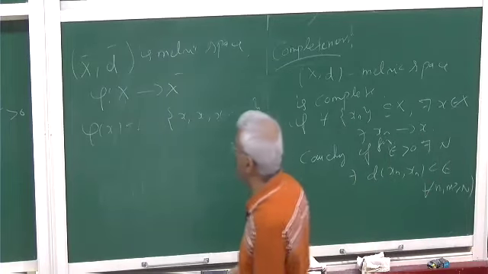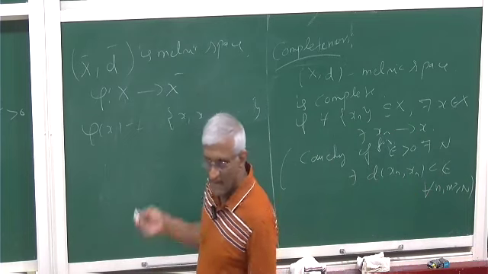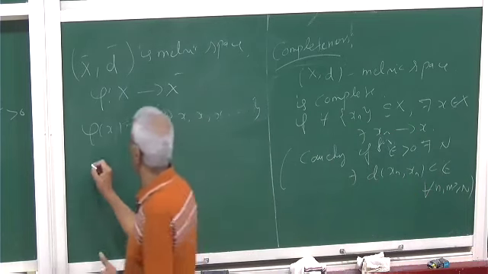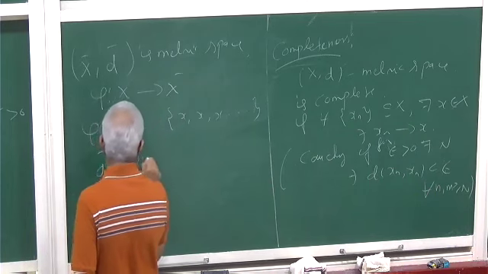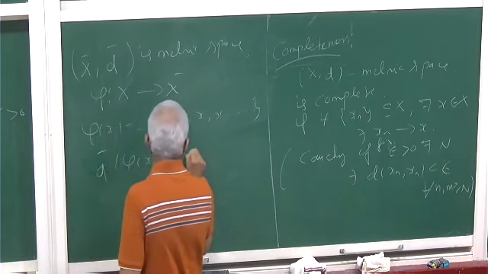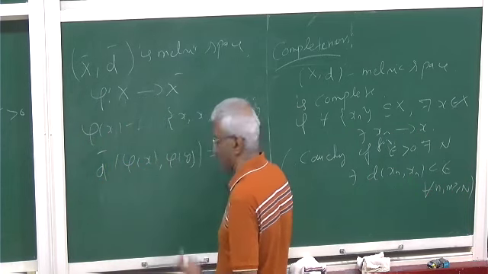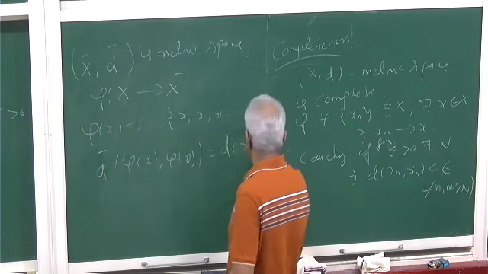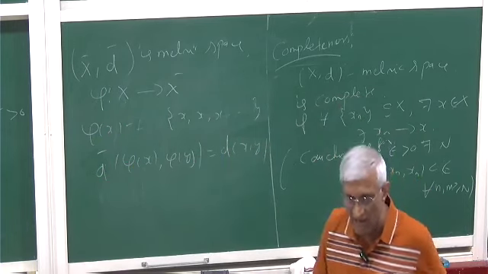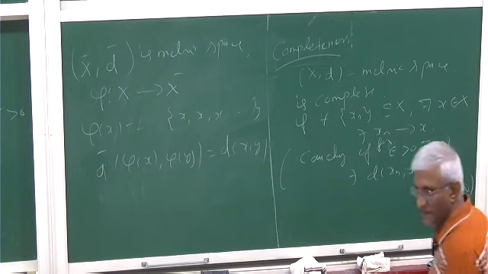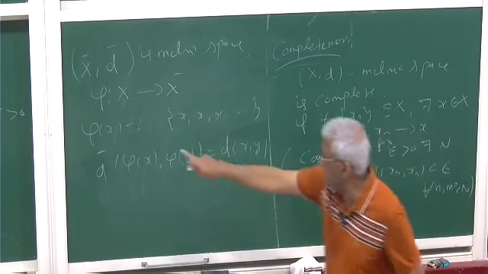That's right. Now you want to verify that phi is an isometry, which is clear. d bar of phi of x, phi of y is just the limit of d of x, y for a constant sequence, which has the same limit, which is d of x, y. So clearly it's an isometry. Phi I have defined to be this.